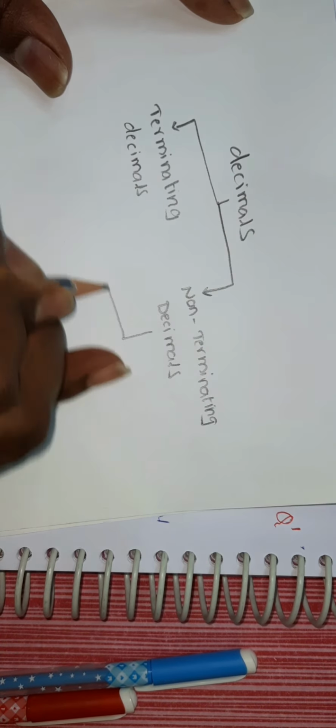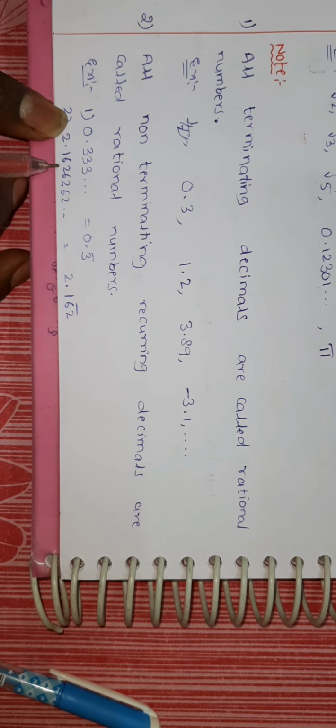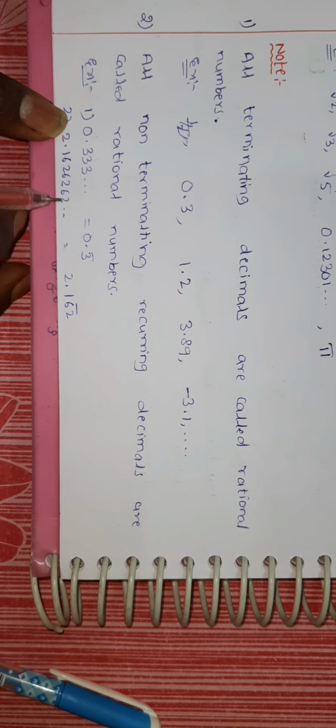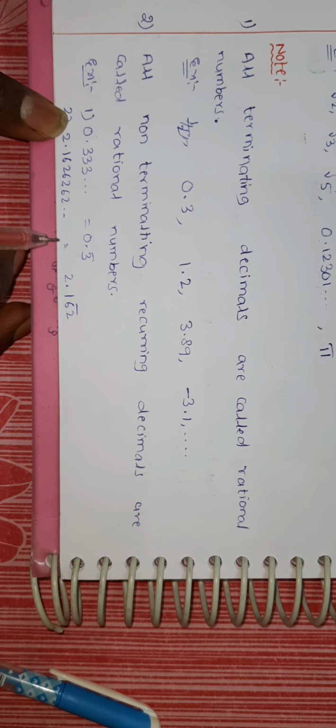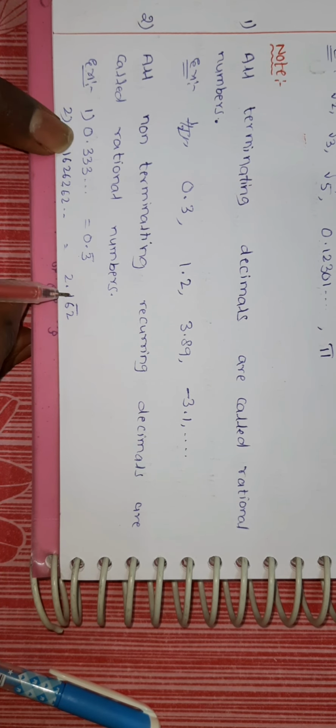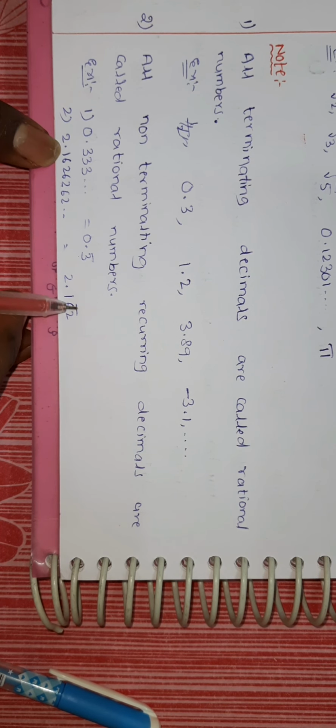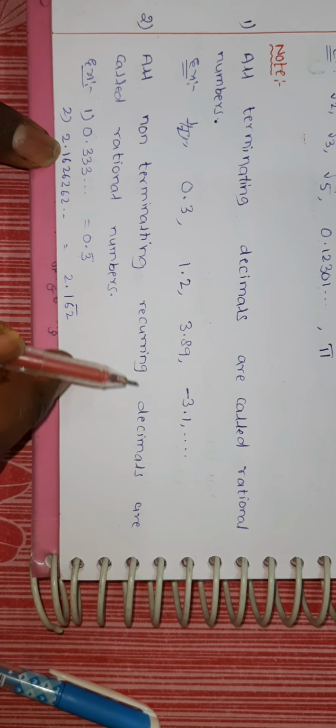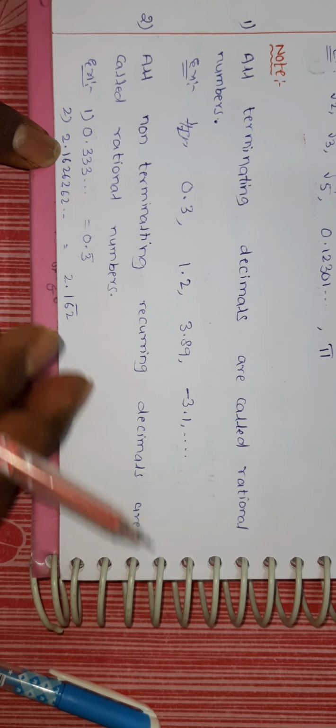Now second example, observe: 2.162626262 and so on. This is also a non-terminating recurring decimal. Recurring means repeating. So what digits are repeating here? 626262. So 62 is repeating continuously. So we can write this decimal as 2.1 62 bar. We have to put the bar on the repeating digits only. Okay, so all non-terminating recurring decimals are called rational numbers.